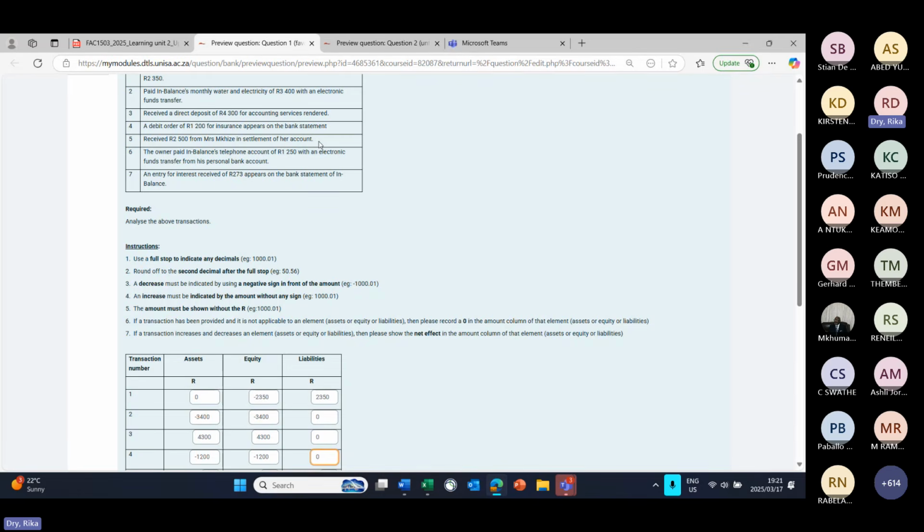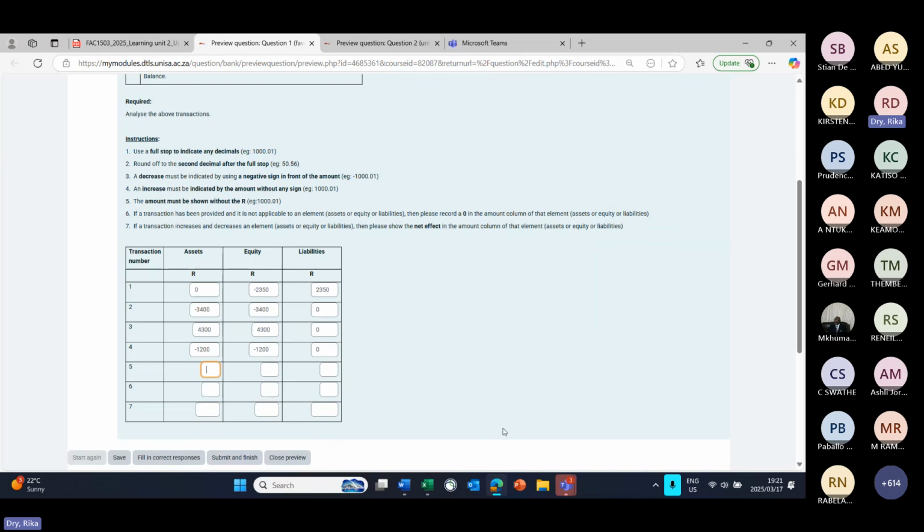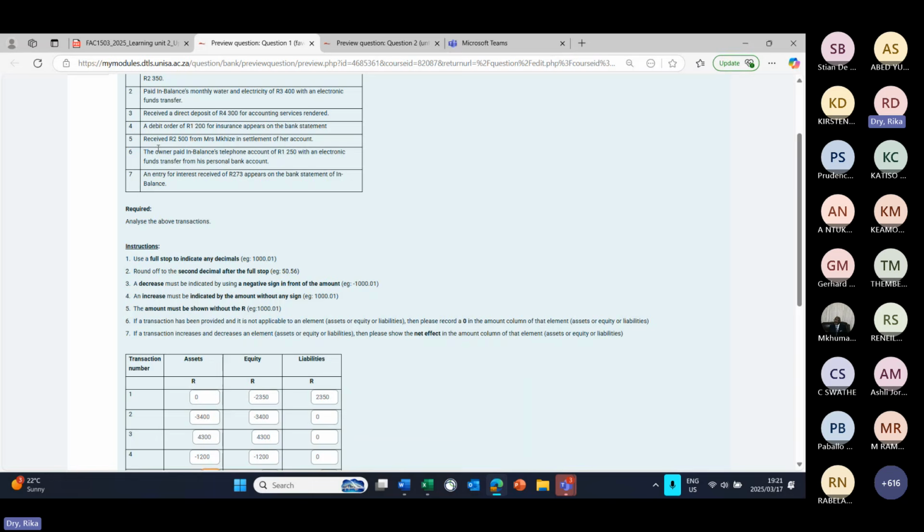Now, when the client then settles that account, you need to decrease what you indicated in the trade and other receivables control with the amount paid. So trade and other receivables control is an asset. Mrs. Mkhize came to pay it. So we are going to have a minus 2,500 Rand for what she settled. But because the cash was deposited into our bank account and our bank account is an asset, our asset will also increase by 2,500 Rand.